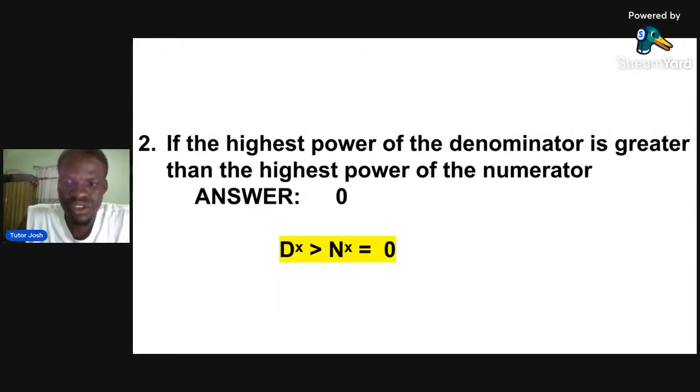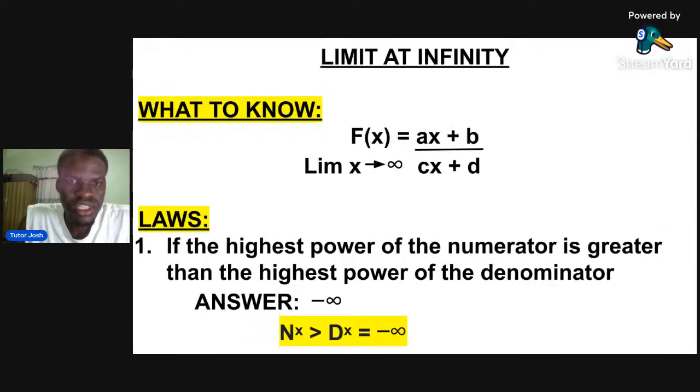Minus infinity. Let's go back to the first law. The first law says if the highest power of the numerator is greater than the power in the denominator, your answer will be what? Minus infinity. Okay? Your answer will be minus infinity.